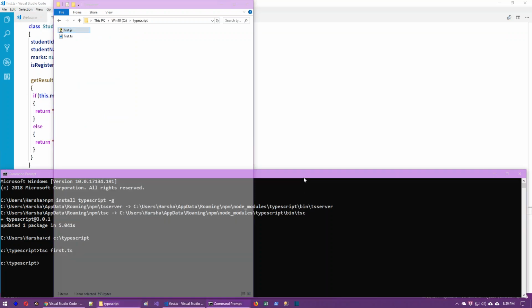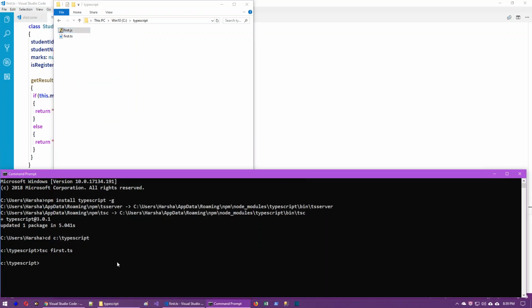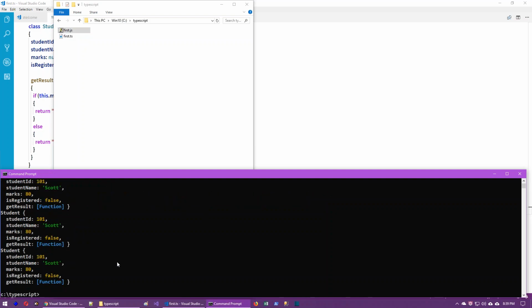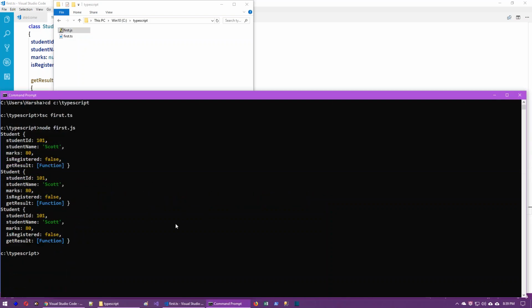Now I want to execute this. In order to execute this program easily, we have to provide the command node file name first.js. By providing first.js, we are able to get the output. Now we can see three objects are printed.